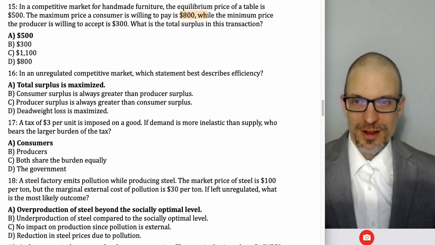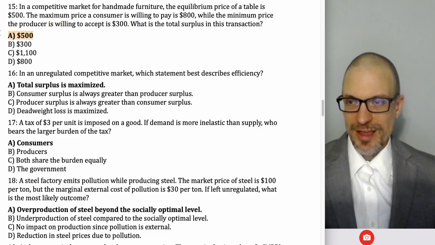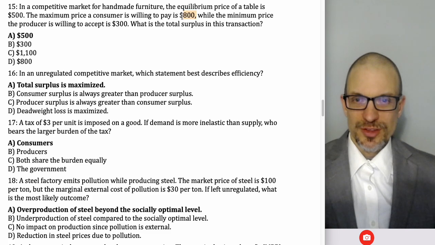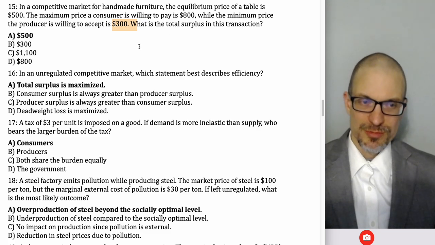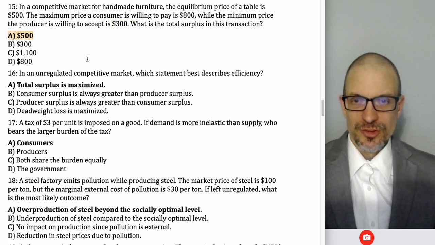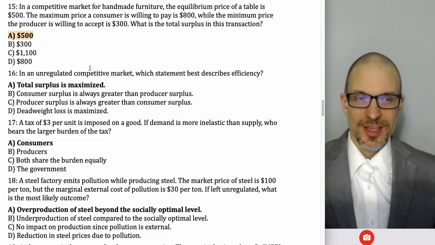This is marginal benefit. This is marginal cost. The difference is $500. The other way you could do this is 800 minus 500 is 300. 500 minus 300 is 200. 300 plus 200 is 500. So to calculate total surplus, you could either take marginal benefit minus marginal cost, or you could take marginal benefit minus price, price minus marginal cost, and then add those two differences.